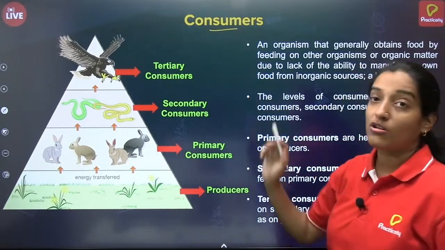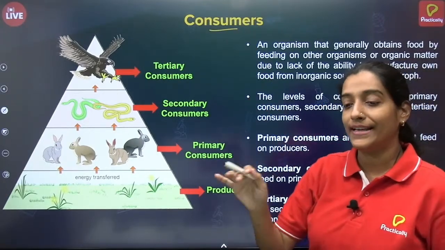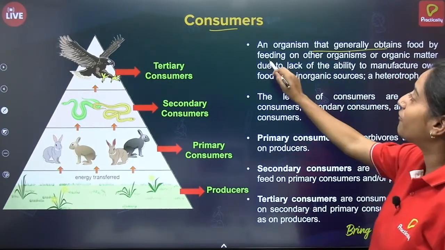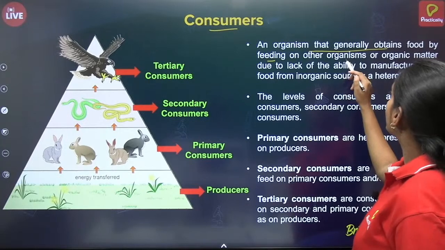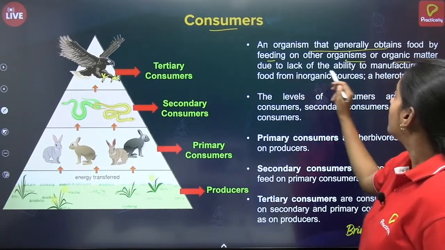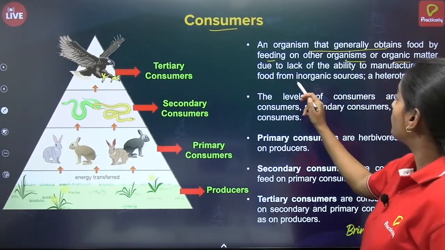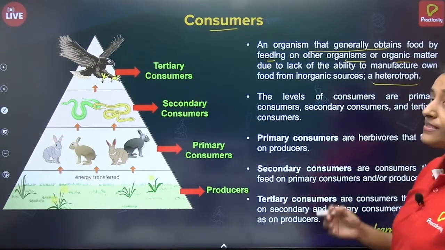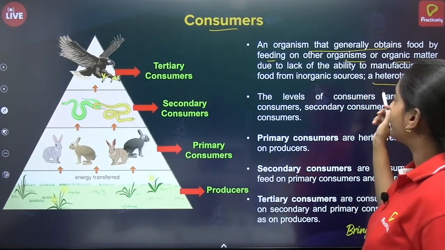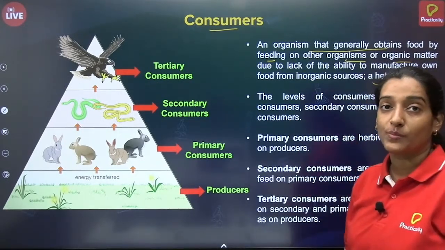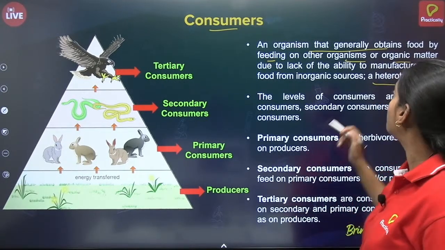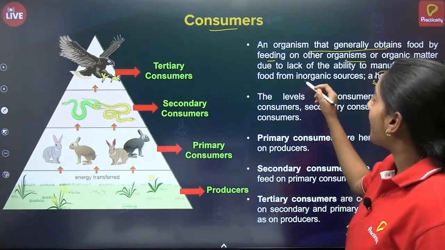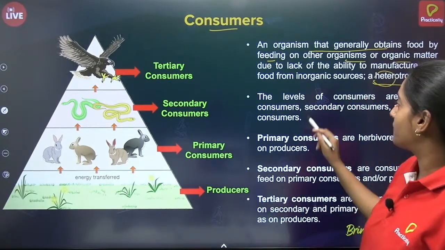So, now we talked about consumers, that consumers are eating the animals. Organisms that generally obtain food by feeding, that is eating other organisms or organic matter, are known as consumers or heterotrophs. Hetero means different, trophic means consuming something, therefore they are known as heterotrophs. The producers were known as autotrophs because they were capable of producing their own food. But heterotrophs are not capable of producing their own food.